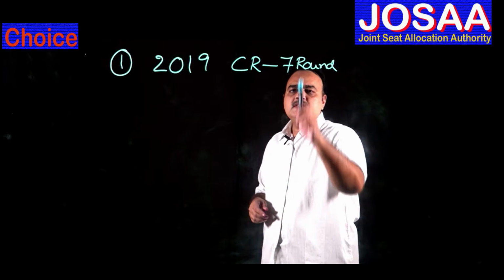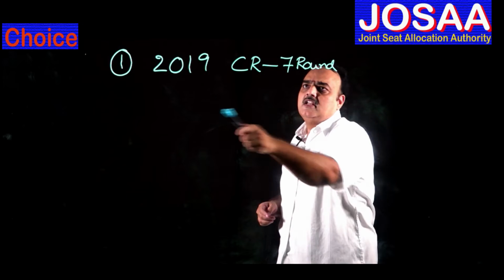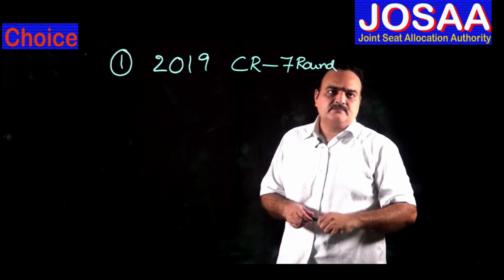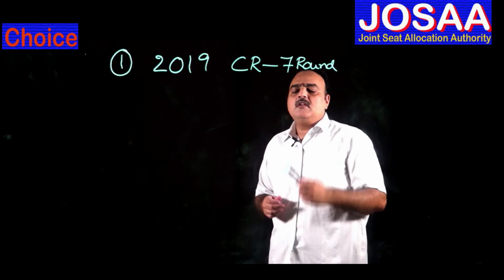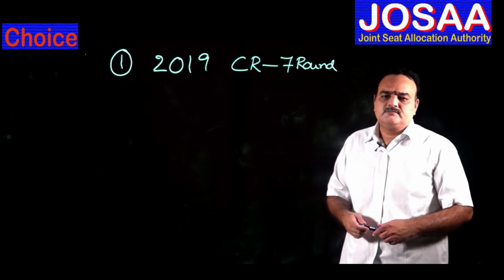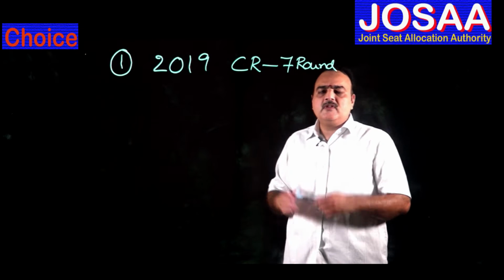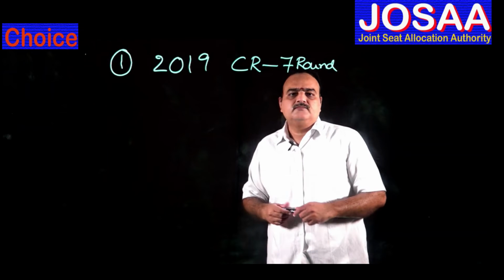Everyone please download this data from the JOSA home page. There you can assess what you are going to get. As per 2019 statistics, everyone will have some idea.